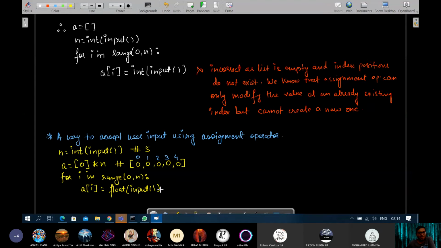Why am I using the word modify? Because index positions have already been created, though the elements at the index positions were the ones that we did not require. But anyways, we are changing it. So by the time this loop runs a required number of times, you will get whatever was the desired list of the user. तो ये समझ में आया? Is this clear? We are not violating the rule, but yes, sort of we are creating a pseudo list with required index positions, and then we are modifying all those index positions one by one with the required value from the user.